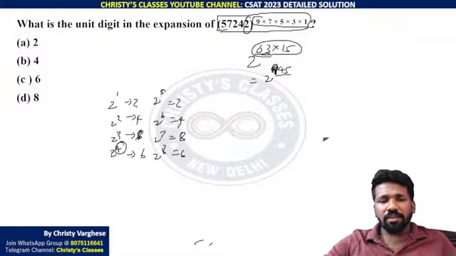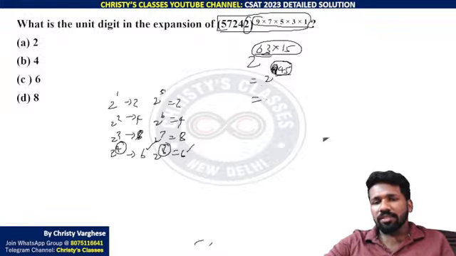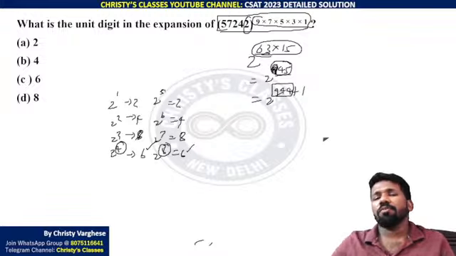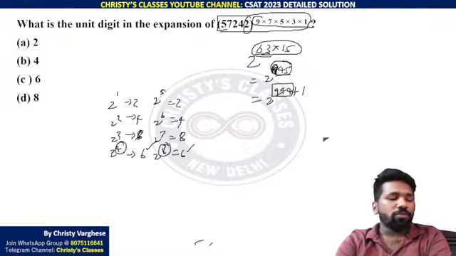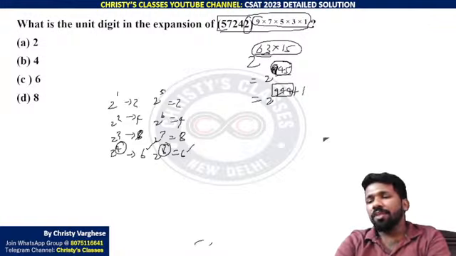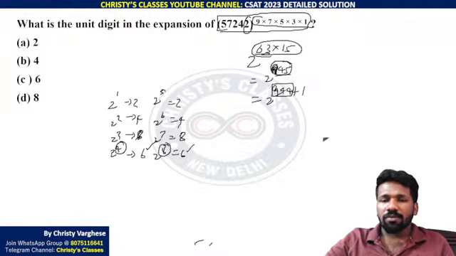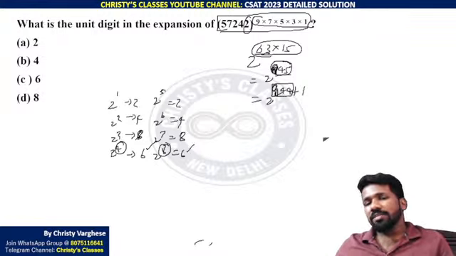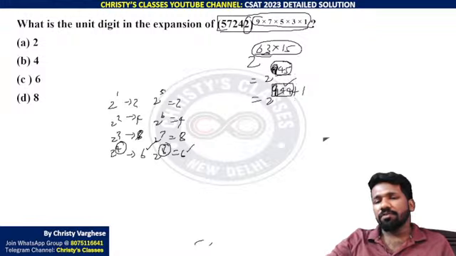That means we can say, if it is 2 raised to a multiple of 4, the last digit is 6, the fourth type. Is 945 a multiple of 4? No. But this is 2 raised to 944 plus 1. 944 is the nearest multiple of 4 below 945. How do we know 944 is a multiple of 4? Some basic mental math you need to know: 900 is a multiple of 4, since every multiple of 100 is a multiple of 4. 900 plus 44, and 44 is also a multiple of 4. A multiple of 4 plus a multiple of 4 is a multiple of 4. That is how I figured it out in my mind: 944 is the nearest multiple of 4 below 945.